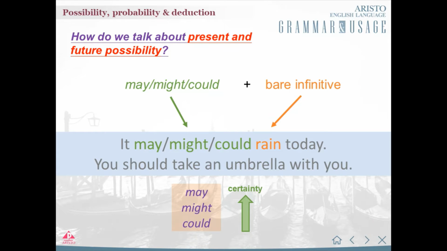Choosing which of the three modal verbs to use depends on how likely we think something is. Among them, could is the least sure, followed by might and then may.